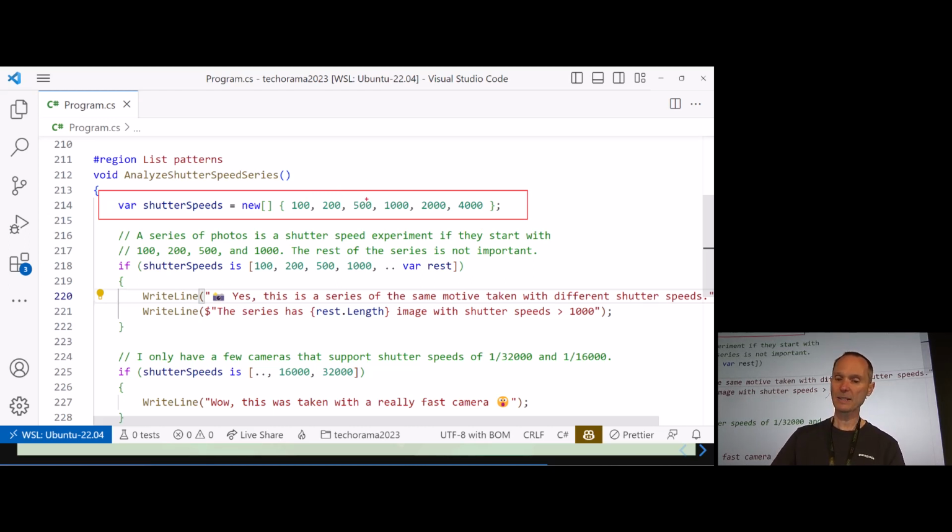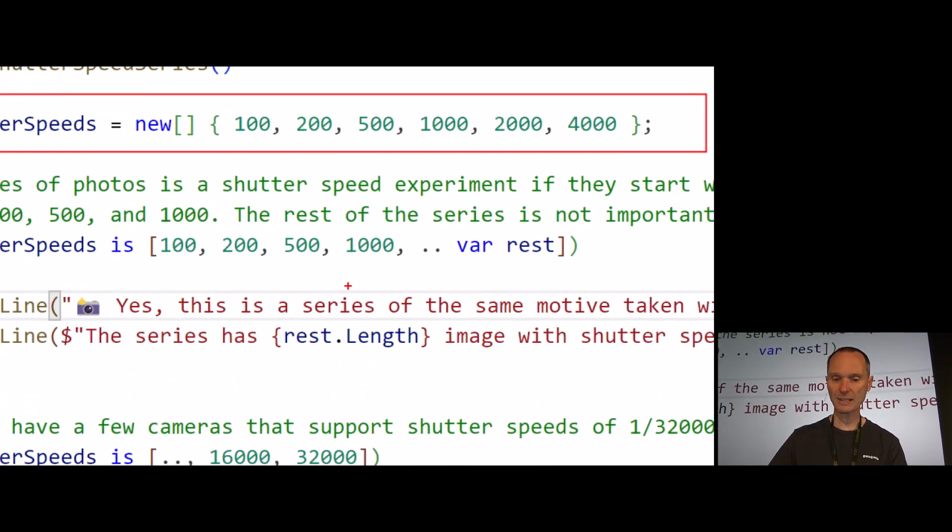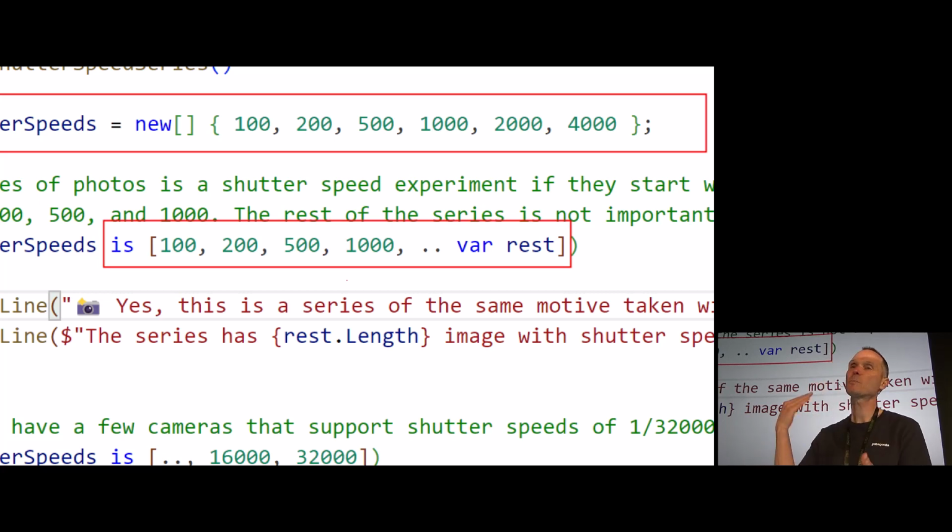And in my case, I now have a collection of photos, and I want to find out whether this was an experiment with structured shutter speeds. So I want to find out if I have a sequence, here you see it, starting with the values 100, 200, 500, 1000, and then additional ones. And this is exactly what I'm talking about. This is a list pattern. A list pattern essentially means that you specify certain values of the list, and then C# will verify that it fits to this pattern. It only works with collections that can be indexed.